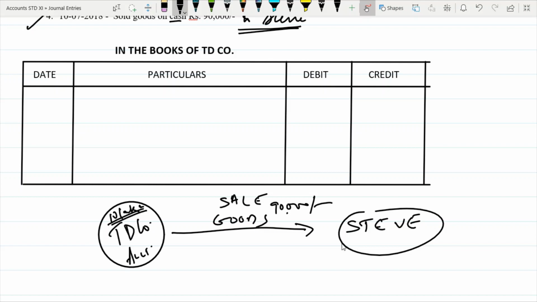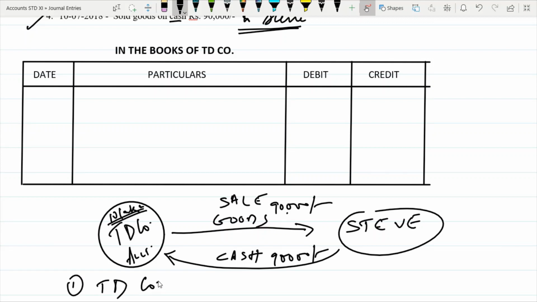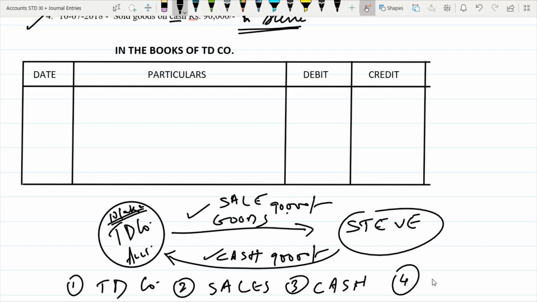And what is happening here is the transaction says sold goods on cash rupees 90,000. So you're selling goods, and what you're receiving in return is cash. And how much cash are you receiving? You're receiving 90,000. Correct? So let us look at this transaction now. First part of the transaction here is TD company. Second part here we have sale of goods. So sales. Third part we have cash. And fourth part we have Steve.